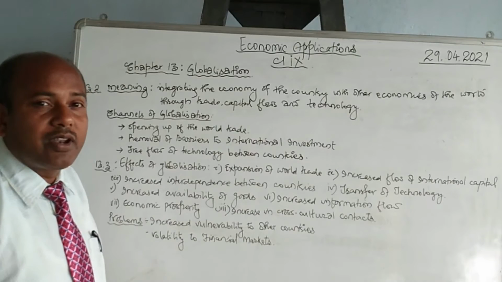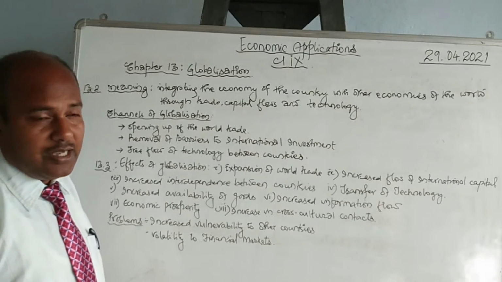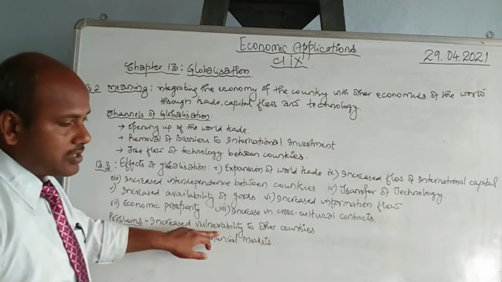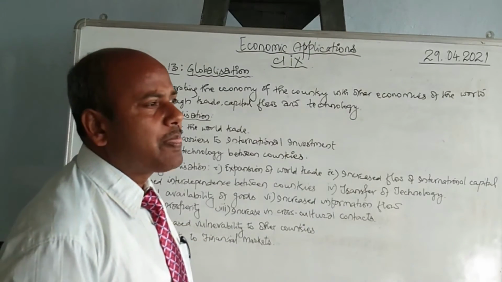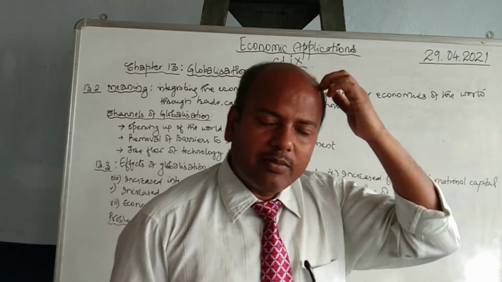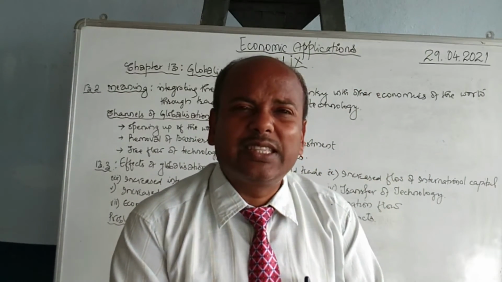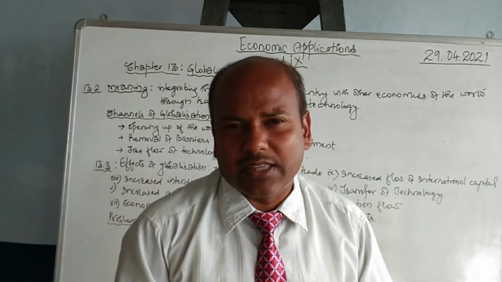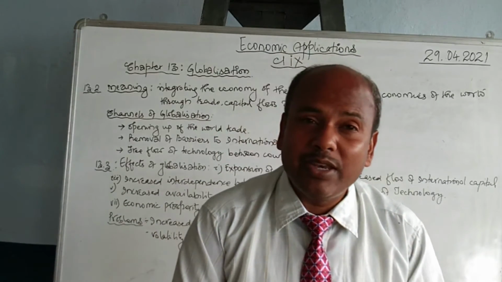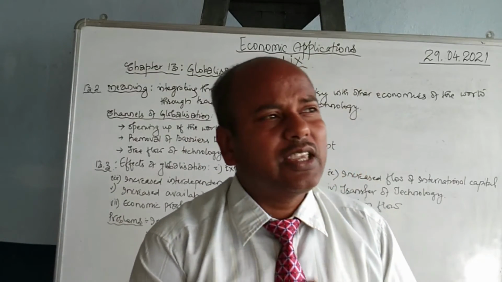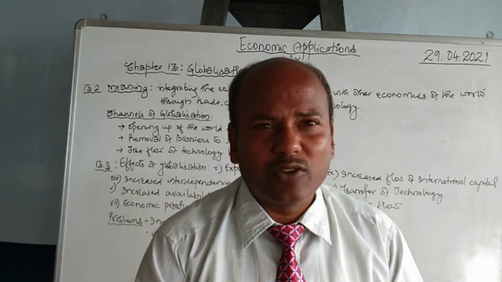But this is also not an unmixed blessing. It has some problems also, and the problem is increased vulnerability to other countries. Sometimes the problem may be in one country, but its effect will have to be suffered by so many other countries. Like there was an American economic crisis in the year 2008 and 9. There was an Euro crisis in the year 2012.